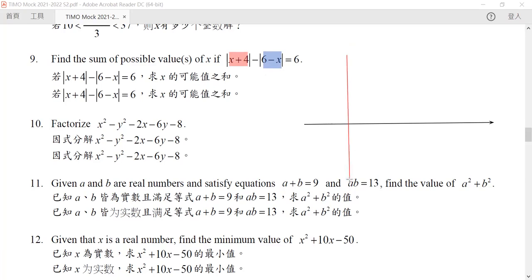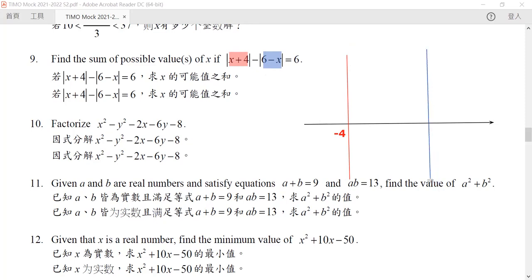This line is for the number -4. For whatever number is less than -4, the red part will be a negative number. So its real value will be -(x + 4), which is -x minus 4, instead of x plus 4. You need to put a negative sign in it. Now, another important number is our 6.